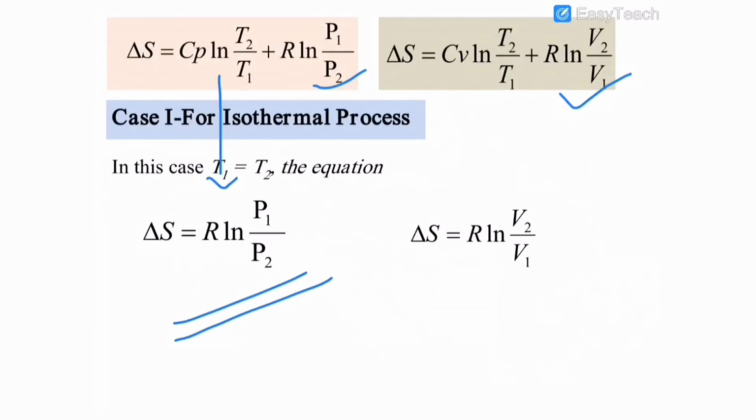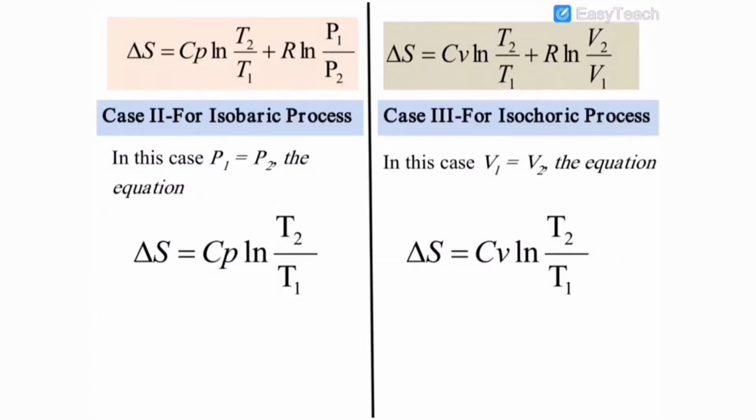And the second case, that is delta S is equal to Cv ln T2 by T1 plus R ln V2 by V1. Here also Cv ln T2 by T1 is equal to 0. Therefore, delta S is equal to R ln V2 by V1. For an isothermal process, there are two equations for entropy change. That is delta S is equal to R ln P1 by P2. Delta S is equal to R ln V2 by V1.